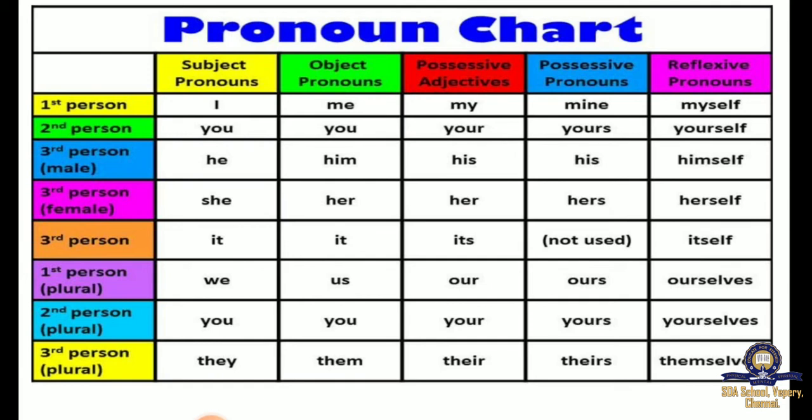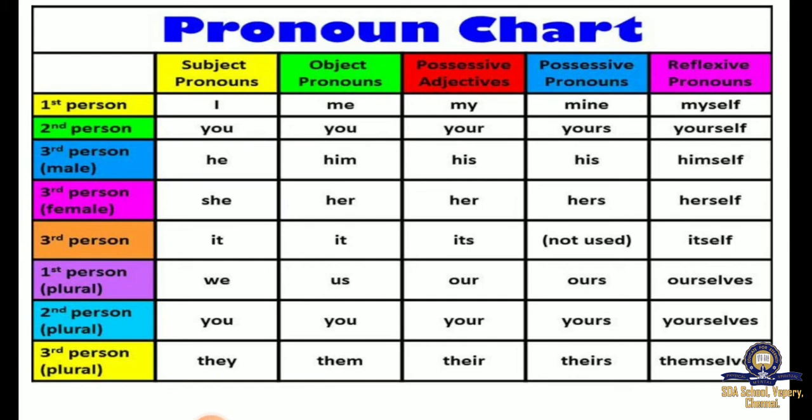So the subjective pronouns are basically I, we, you, they, he, she, and it. An objective pronoun is basically me, us, you, them, him, her, it. And possessive adjectives are my, your, his, her, our, their, its, your.